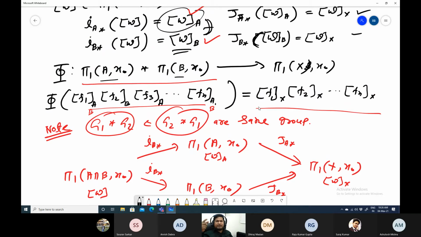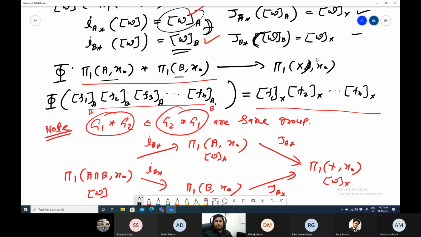Now since it is surjective, if we take this quotient with the kernel of phi, then that will be an isomorphism, right? That is a fundamental result in group theory. If you have a surjective homomorphism, then the quotient with the kernel is isomorphic to the image. So we will have an isomorphism from this group quotient with the kernel of phi.